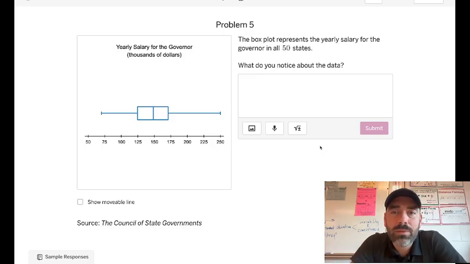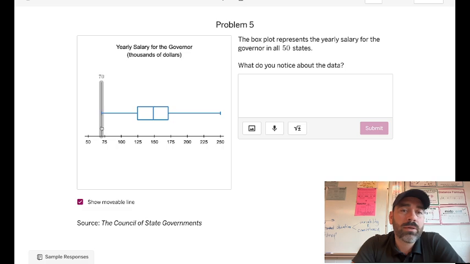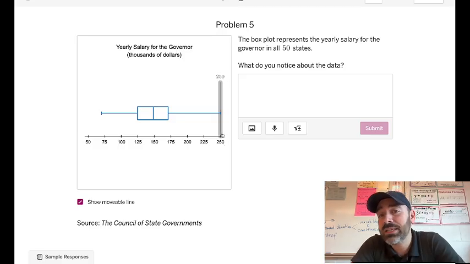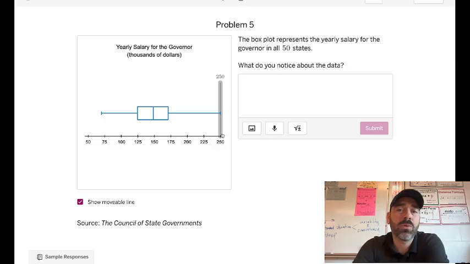The box plot represents the yearly salary for all the governors in all 50 states. So we got 50 governors here. What do you notice about the data? Let's get our movable line and take a look. We got $70,000 as the minimum, all the way up to $250,000 to be governor per year. And the median is right around that 150 mark, with the lower quartile slightly less, 125 here.